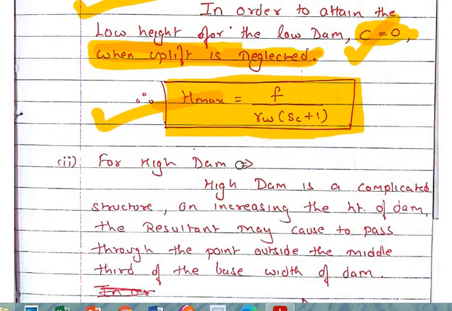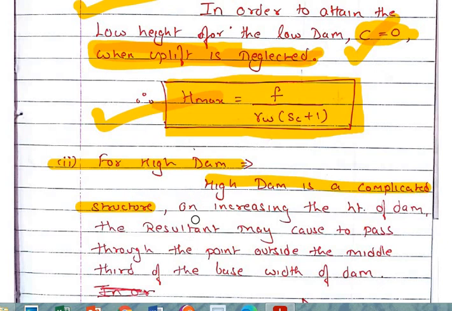Let's come to the high dam. A high dam is a complicated structure. If you take not the normal height but more than that, it is considered a high dam. Why do we construct high dams? They are constructed because of the requirement at places where the inflow gets accumulated more and more, because of which a high dam height is required.